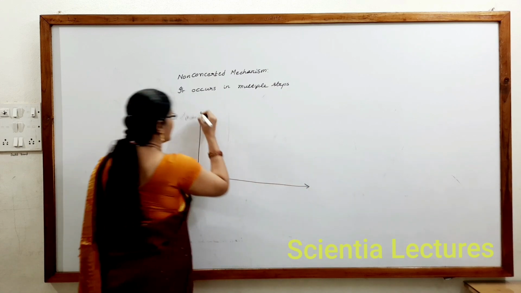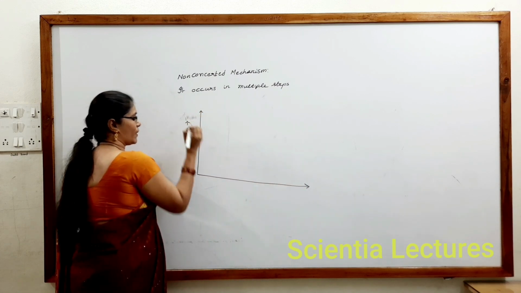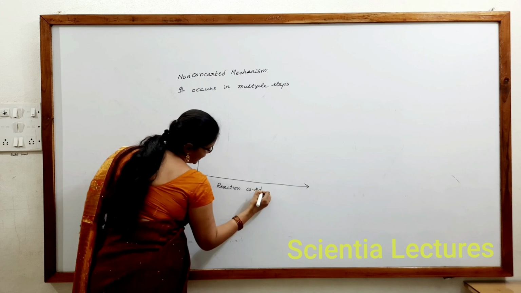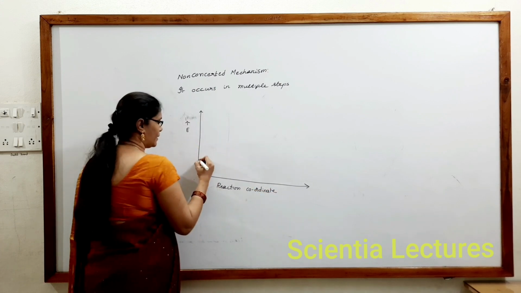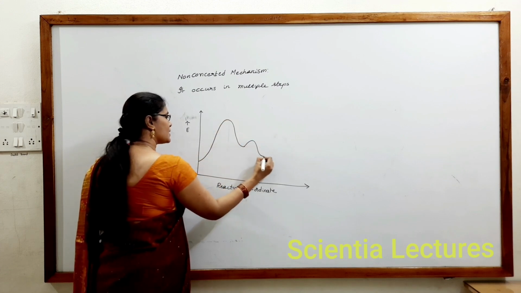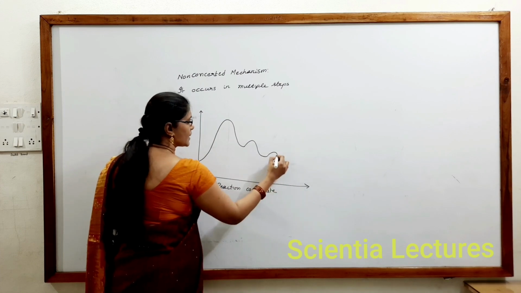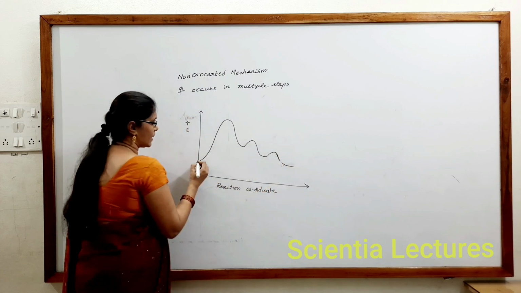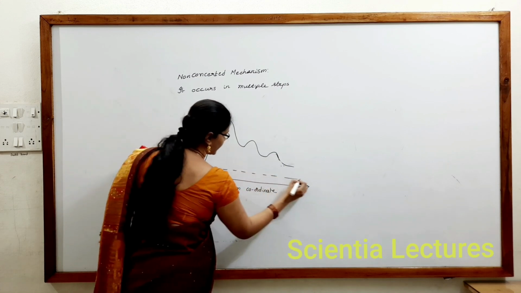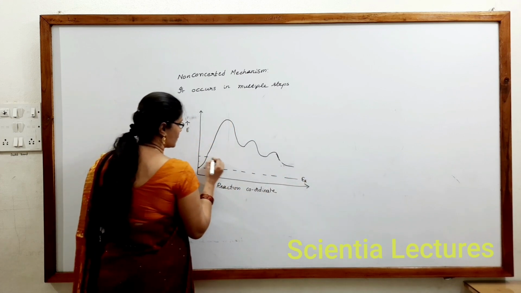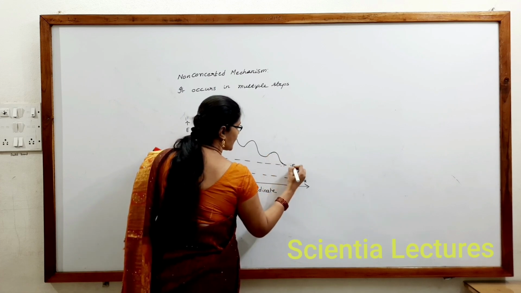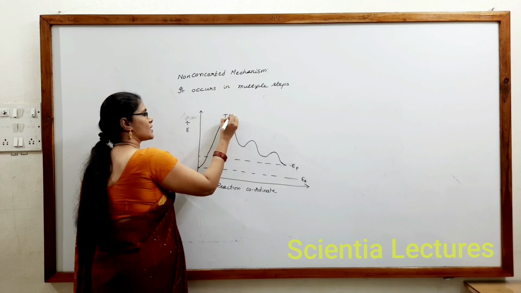Now let us see the graph. Energy is on the y-axis as usual, and reaction coordinate on the x-axis. Here you can observe this is the reactant, which forms the first reaction intermediate, which forms another reaction intermediate, which gets converted into products. This is the energy of the reactant, and this is the energy of the products.